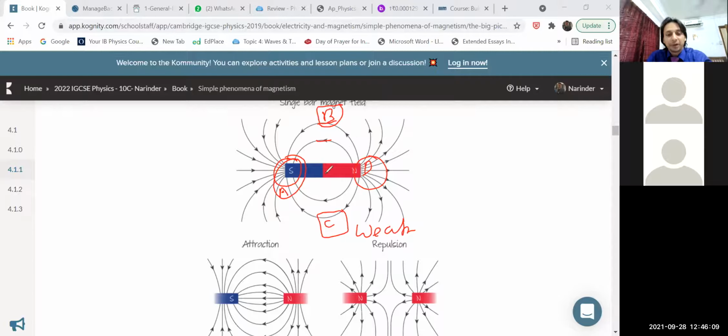Okay, one more thing, children, I want to discuss with you here for the magnetic field lines. And what is that line here?